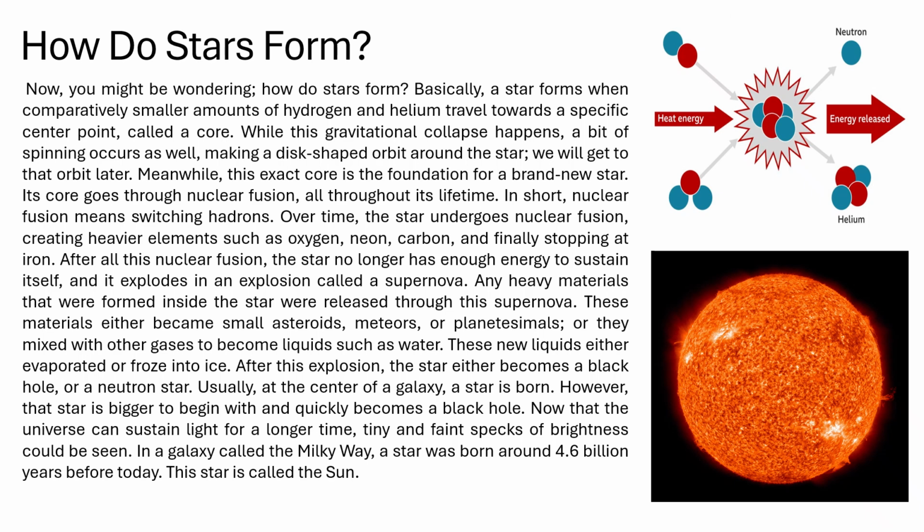In a galaxy called the Milky Way, a star was born around 4.6 billion years before today. This star is called the Sun. And we can see in the images on the right, the bottom right image is that star called the Sun. It will be prevalent very much later on, and the top right image is a diagram of nuclear fusion.